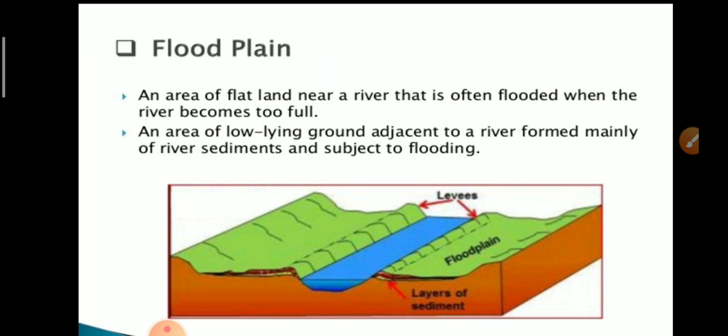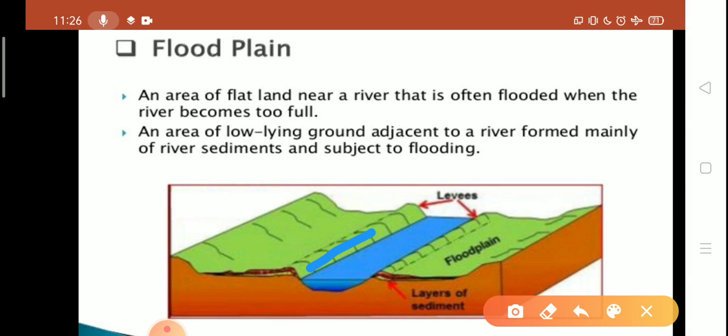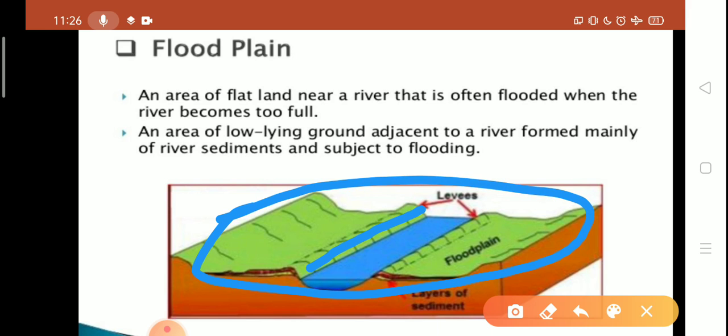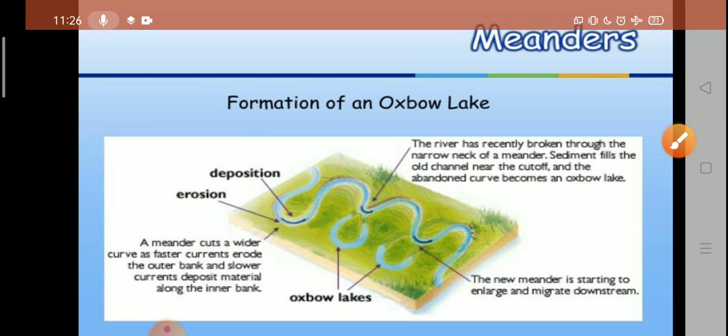Now, what is floodplain? A floodplain is a low flat area on land on either side of a river. An area of flat land near a river is often flooded when the river becomes too full. An area of low-lying ground adjacent to the river, formed mainly of river sediments and subject to flooding. So basically, this area is known as floodplain, and floodplain is the low flat area of land on either side of a river.